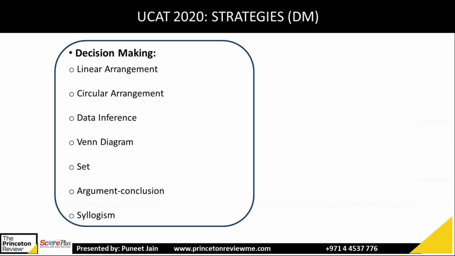Yeah, next section is decision making. So in decision making, they will test you on linear arrangement, like sitting in a line, or circular arrangement, sitting around the circular table. Data inference, same like bar chart, pie chart, bar graph, Venn diagram, like 15 people drink coffee, 20 people drink tea, 5 people drink both, and how many drink none of them. So like that. Argument conclusion, they will give you corresponding assumption and conclusion, and the last, syllogism, like no A or B, all A's are B, like that. Next slide.